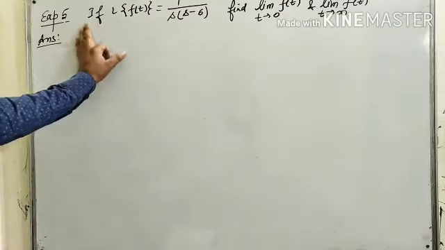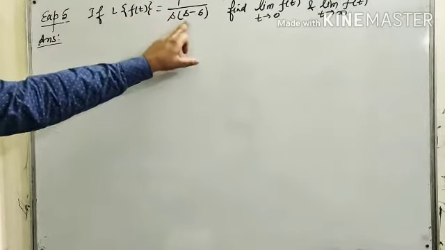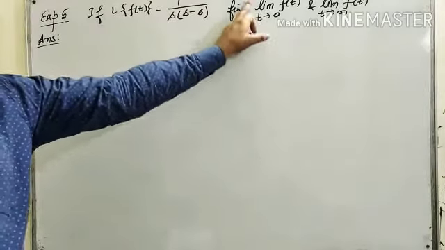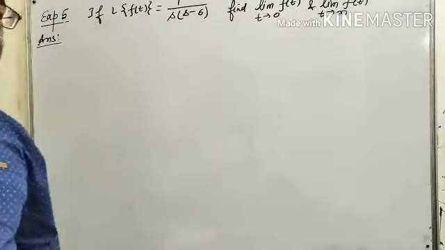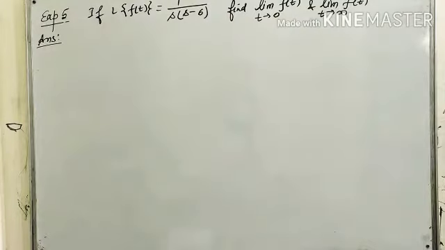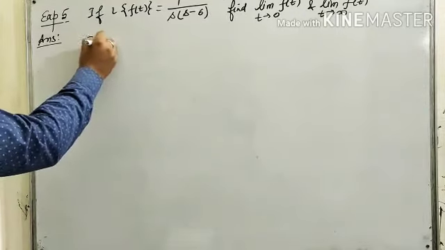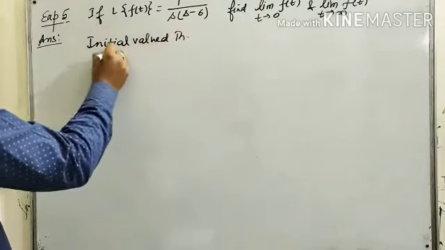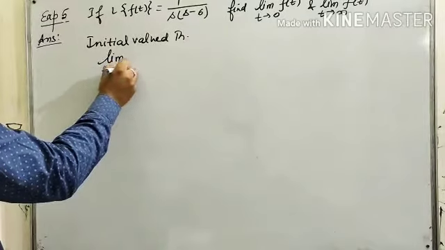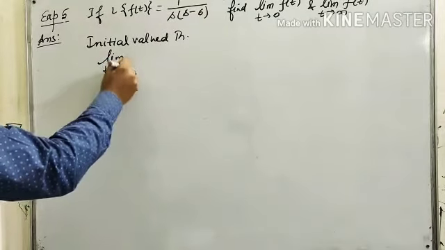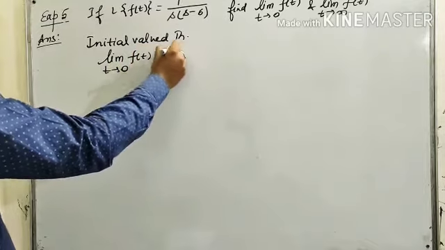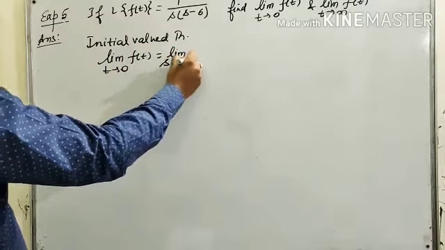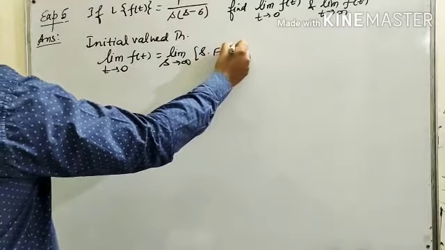Now this is next example. If L{f(t)} equals to 1 upon s into (s minus 6), then find limit t tends to 0 f(t) and limit t tends to infinite f(t). That is, we have to find initial value and final value. So from initial value theorem, limit t tends to 0 f(t) is equals to limit s tends to infinite s into F(s).